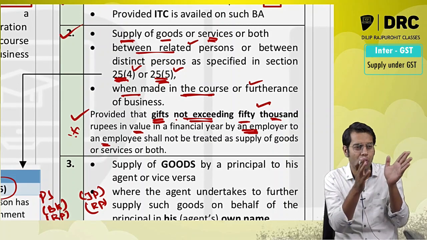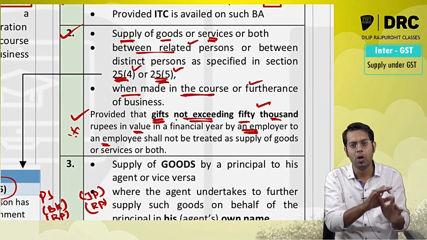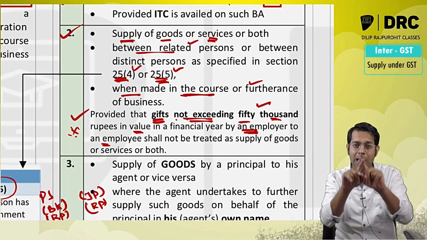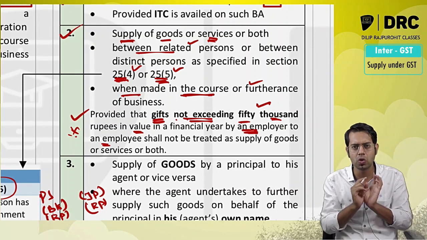And this combined value for all the employees together I should see? No, individual employee, single employee, throughout the year it should not exceed 50,000.